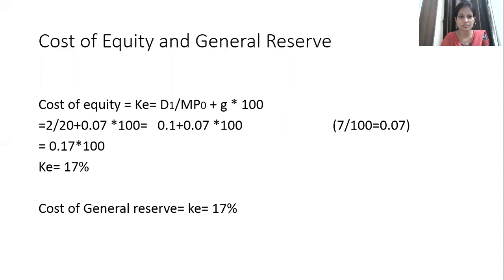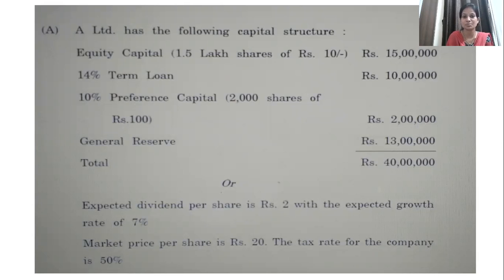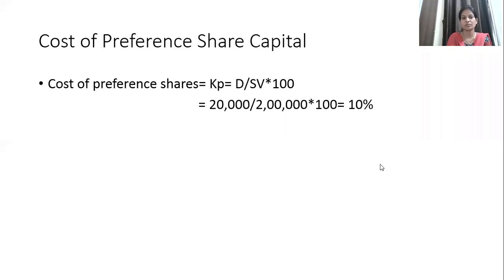So let us have a look at the sum. Okay, here you can see 10% preference share capital. Now, 10% of 2 lakh is the dividend which you are paying on preference. So the same dividend on the same amount will come as the same percent. That is the reason why the answer is going to come 10% only. We'll see with the help of the sum. Now, the 10% dividend paid on rupees 2 lakh comes to 20,000. That dividend, if you calculate on 2 lakh, is 10%.